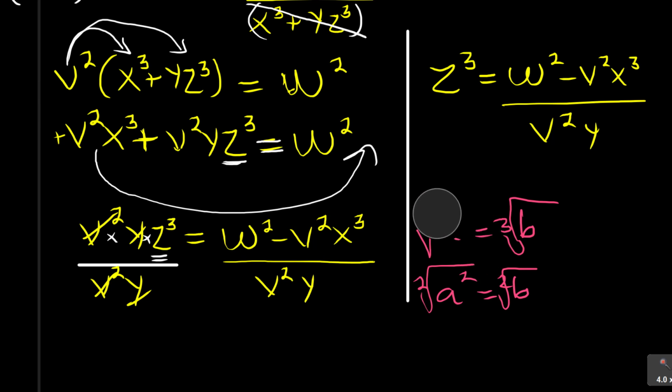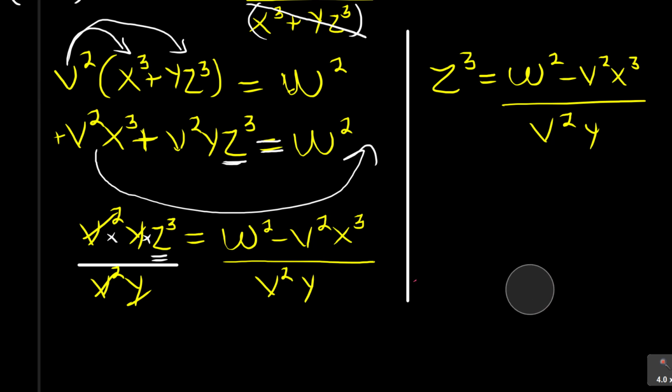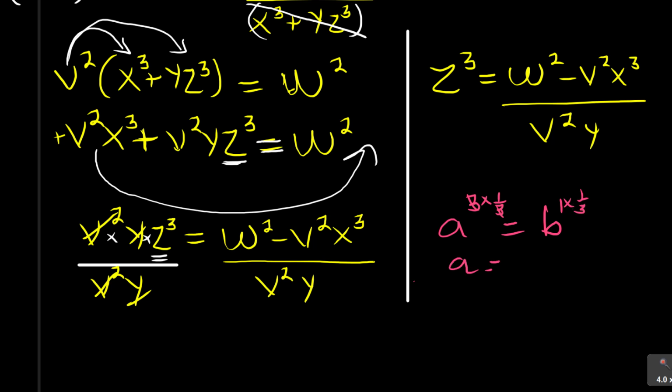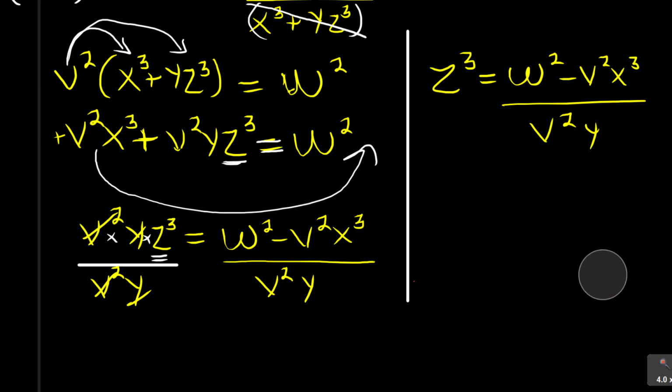That's the simplest one. Or some will say, understand your exponents. If you understand your exponents, if you're given a cubed is equal to b, to get rid of that 3, you multiply by an exponent 1 over 3, the inverse of that. Also here, there is a 1, you say times 1 over 3. So what you have is a is equal to b to the power 1 over 3. And b to the power 1 over 3 is simply cube root of what? Of b. That's what you can do. Whatever you want, guys, it's up to you. They'll still mark you correct.